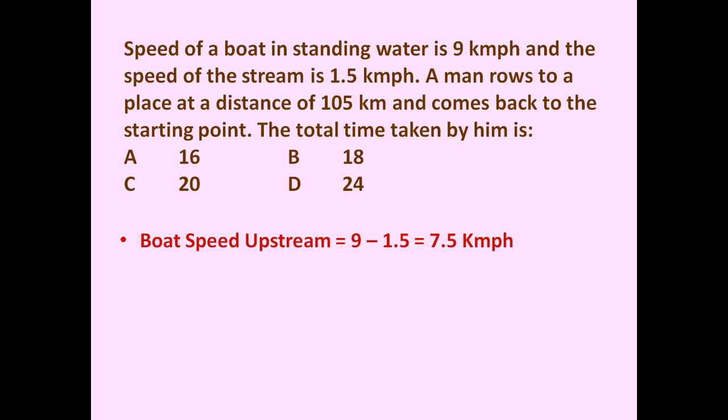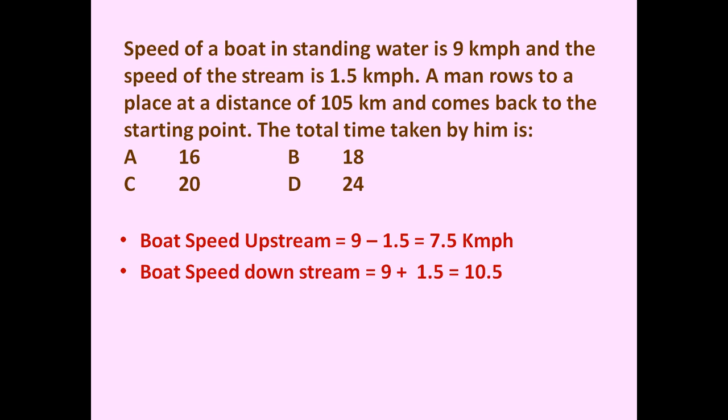So let us find out the boat speed upstream, meaning when he is rowing against the stream. Speed of the boat in still water is 9, and when he is rowing against the stream there will be a difference of the two speeds, and 1.5 km per hour is the speed of the stream. So boat speed against the stream is 7.5 km per hour. And with this 7.5 km per hour he travels a distance of 105 km.